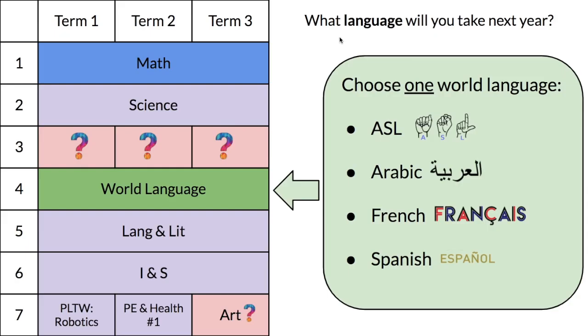Let's talk about what classes you can take next year. The first choice you have to make is what language will you take next year. You'll choose ASL, Arabic, French, or Spanish for the whole year. You won't necessarily have it 4th hour, this is just an example.